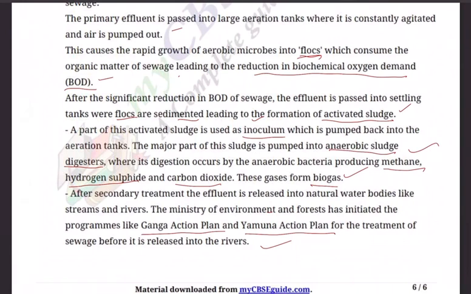So this treatment is the best one because it is always a win-win situation. There is nothing waste. The primary sludge is used, flocs are used, activated sludge is used, and then finally the water gets depolluted, and in the bargain we are getting biogas. So let's have pure water, and let us put our thoughts into